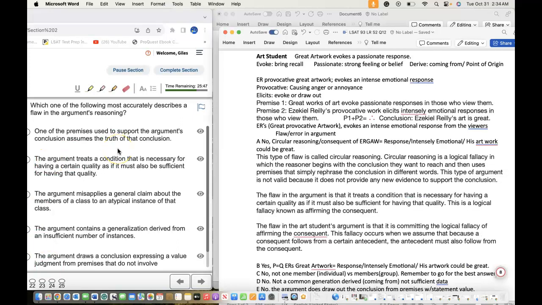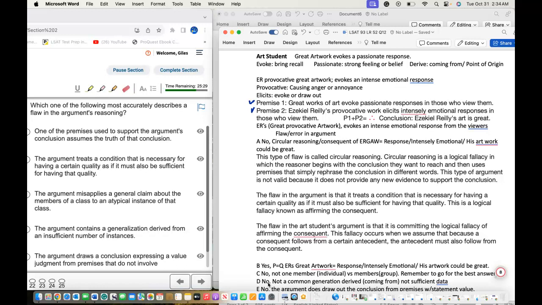For the first answer choice, we're going to take our time. It says, one of the premises used to support the argument's conclusion assumes the truth of the conclusion. Once again, I hope we understand the conclusion is that Reilly's artwork is great. I'd also like to point out that the premises are P1, P2, which is great artwork. For the guys who don't know what I'm talking about, go ahead and put a check mark. So, assumes the truth of the conclusion. Basically, they believe that Reilly's art is great.